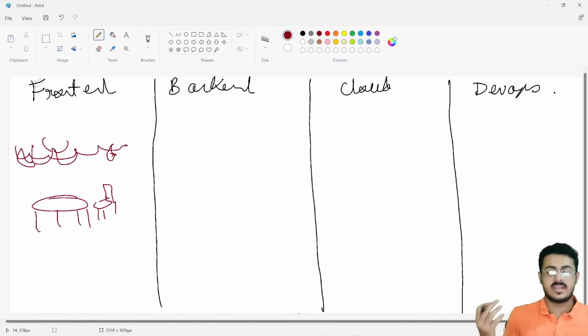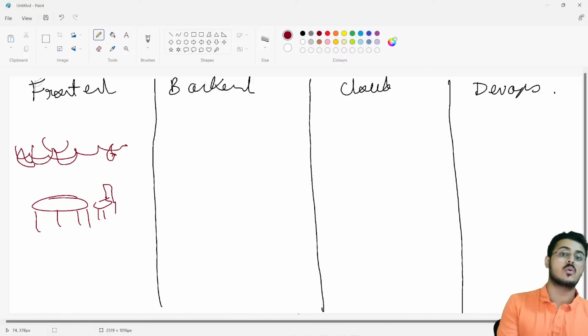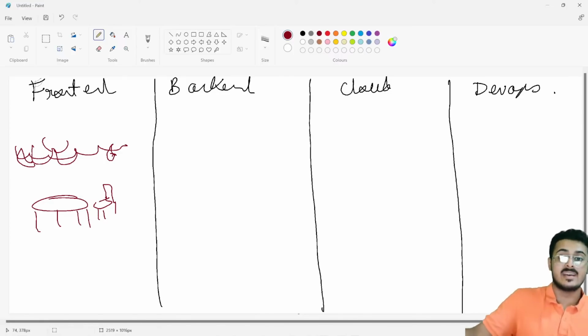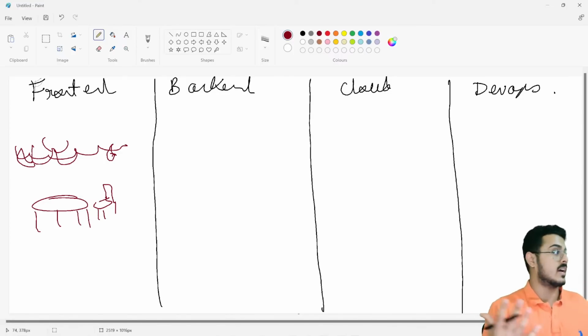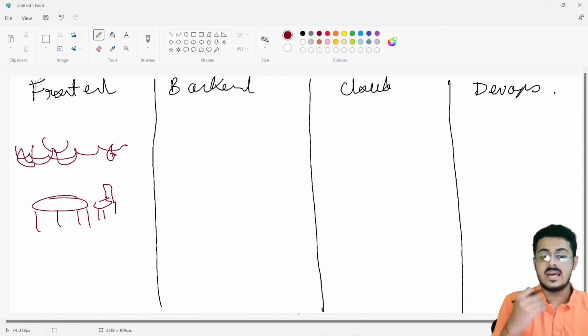Right now I'm just trying to explain the importance and what the front end is, what the back end is, and all those kinds of stuff. So the website that you're able to see when you're going to google.com, everything that you're able to see on your browser is the front end. Similarly, in a restaurant, the place where you are able to sit and see around yourself is the front end of the restaurant.